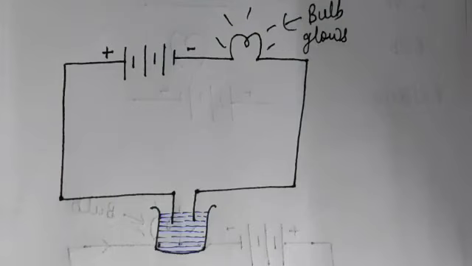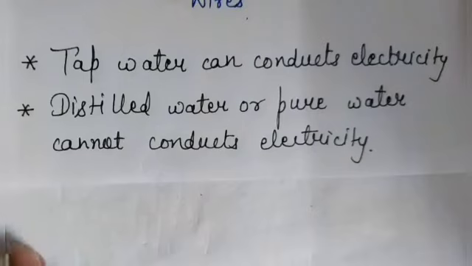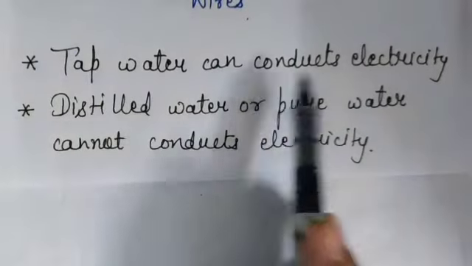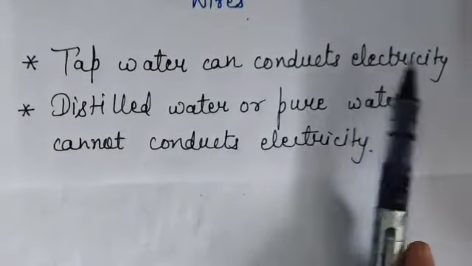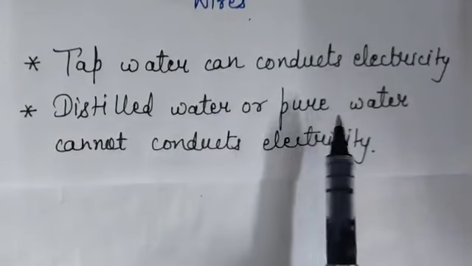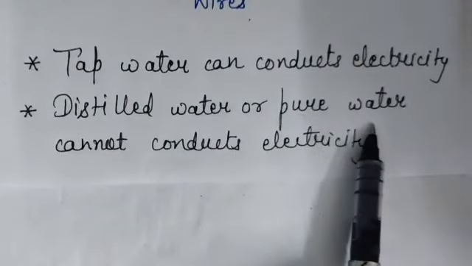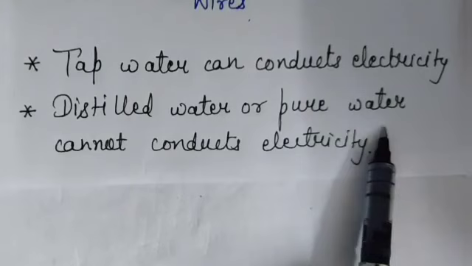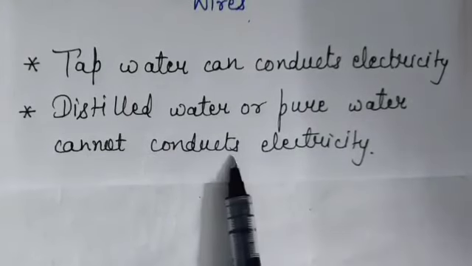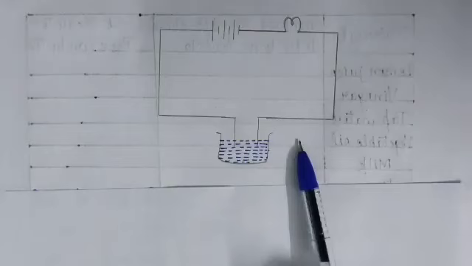But distilled water or pure water, which is free from impurities, cannot conduct electricity. So the result is tap water can conduct electricity. Distilled water or pure water does not contain any impurity. That's why it cannot conduct electricity.